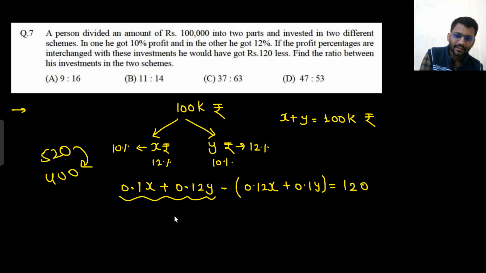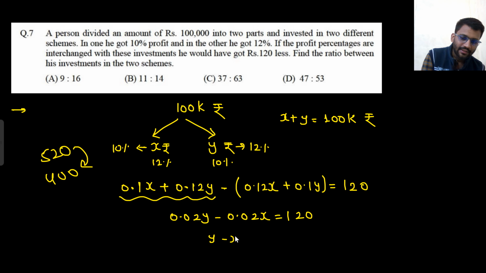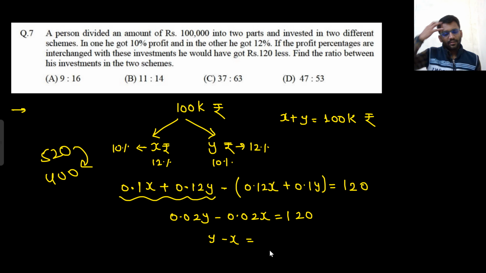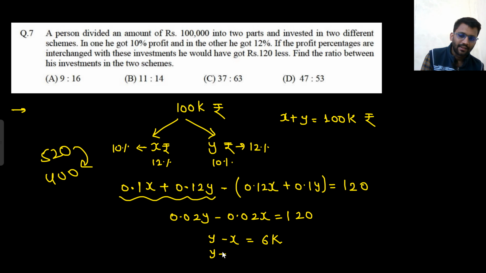So here what I can see, 0.02y minus 0.02x would be equal to 120. So y minus x would be 6k. And y plus x is 100k.